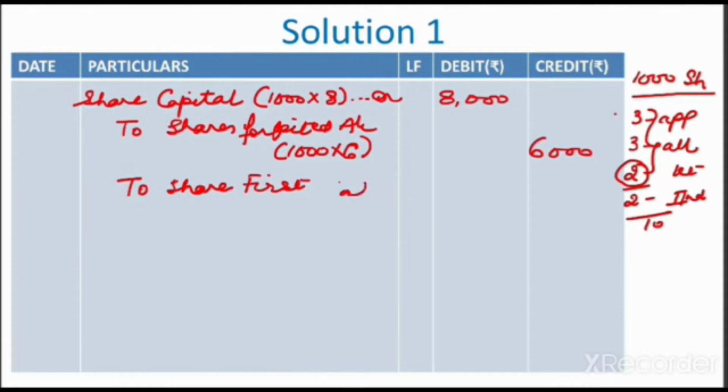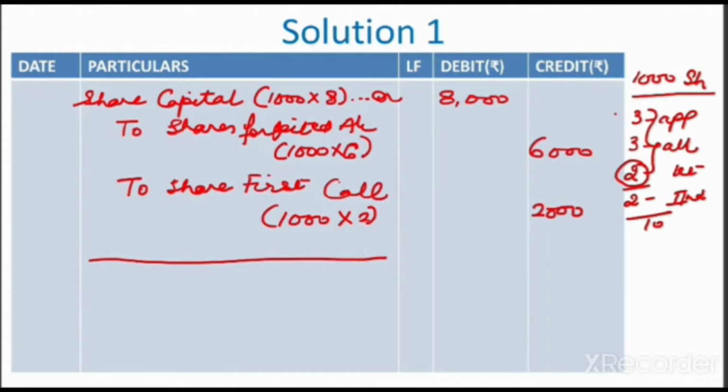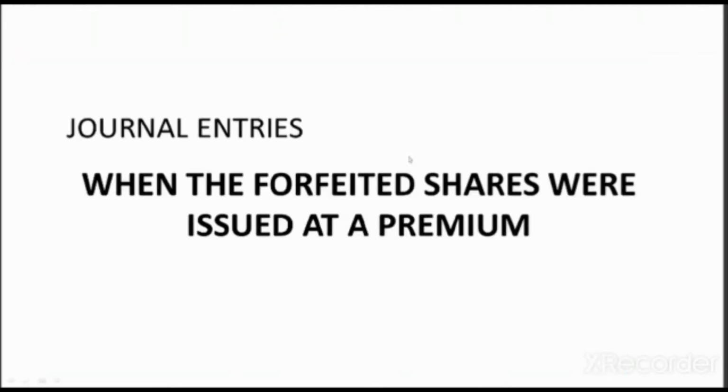As share final call was not made, it will neither be debited nor credited. So on 1000 shares, rupees 2 is not received. So this is the entry to pass the forfeiture of 1000 shares of rupees 10 each, rupees 8 called up, for the non-payment of first call money of 2 per share, and on which 6 rupees had been received.